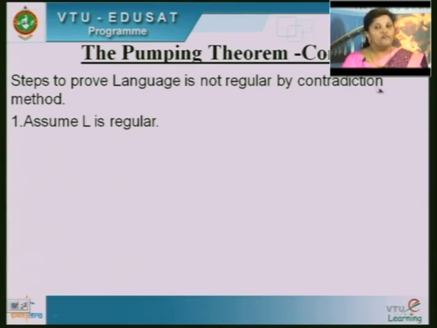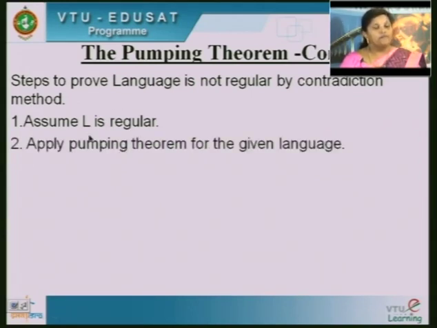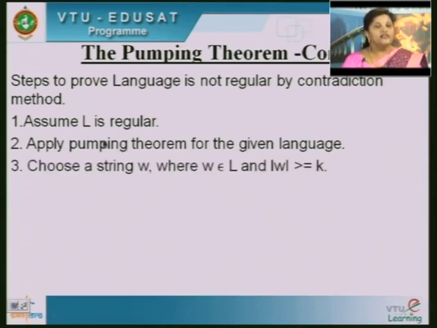In the contradiction method, first we will assume that the given language is regular, then we will apply the pumping theorem for the given language, because if it is a regular language, then the pumping theorem should hold good.